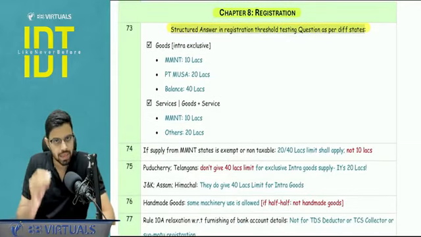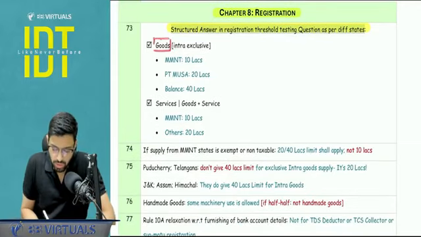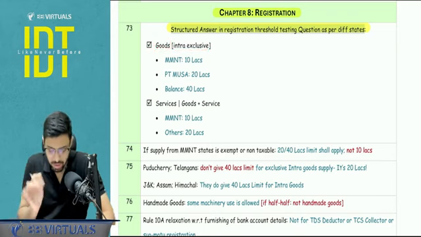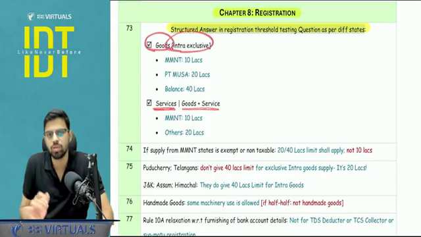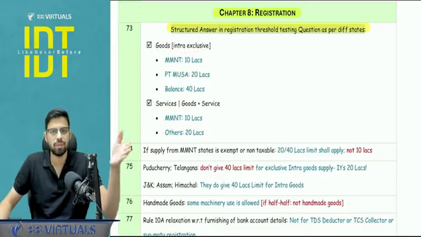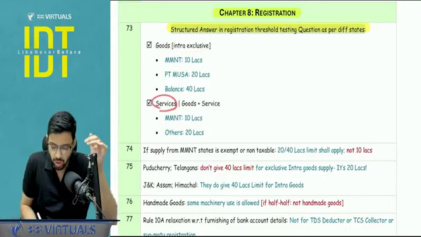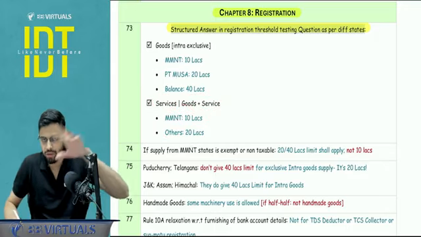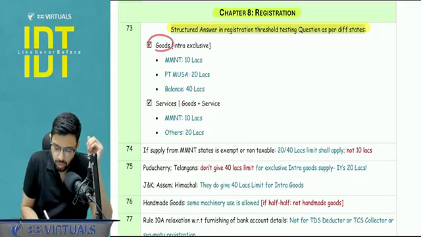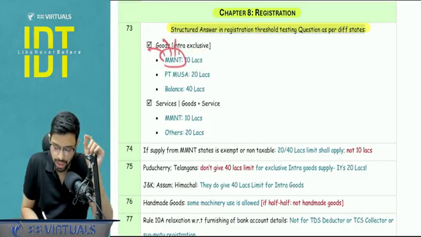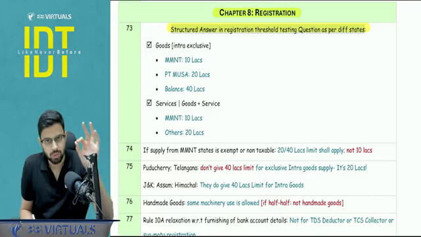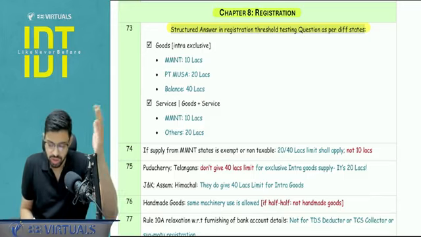First, you will write basically the registration threshold with respect to the goods when I'm dealing in intra manner and exclusive manner. Next, we will write about services dealing or goods plus services dealing. Obviously, why I'm isolating the goods case specially, because I have the higher limit of 40 lakhs, and services or goods plus services, I will quote it separately. So when I'm talking about goods in intra-exclusive manner, there will be three limits for three types of states. First, MMNT, that is Manipur, Mizoram, Nagaland, and Tripura. The limit is 10 lakh rupees, right? Beyond that, I will be needing a registration.